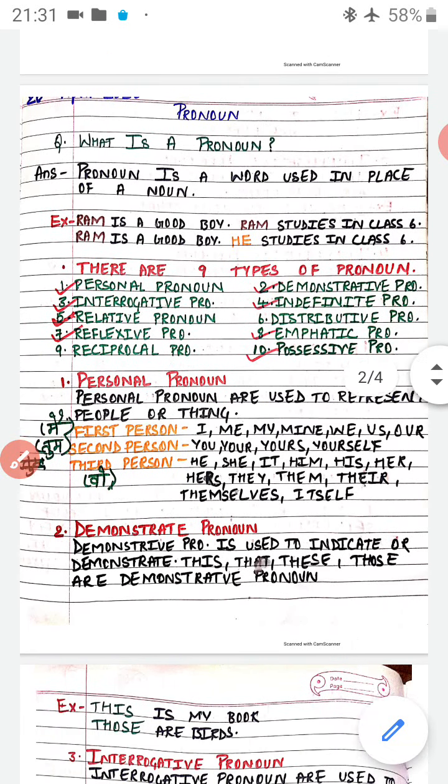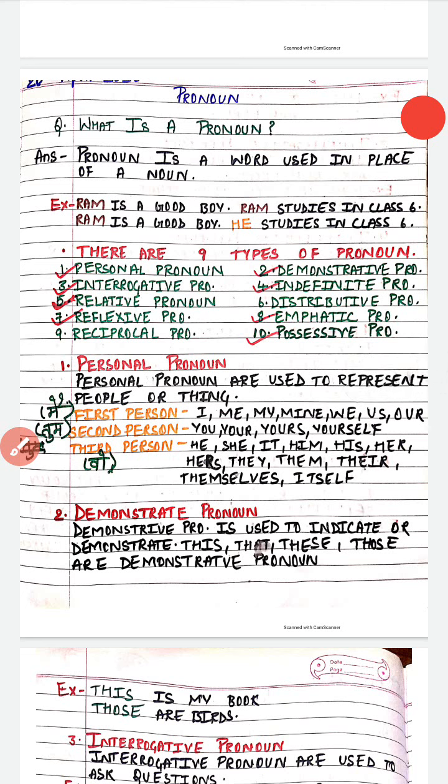Now next is our demonstrative pronoun. A demonstrative pronoun is used to indicate or demonstrate. Pronouns that are used to point out the object or objects which they refer to.